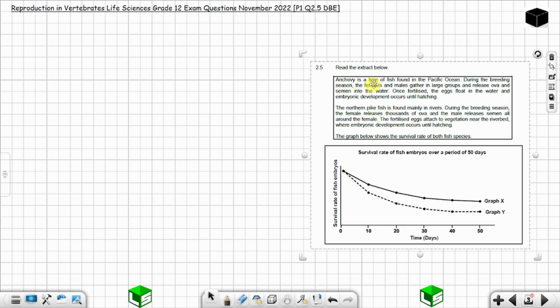Anchovy is a type of fish found in the Pacific Ocean. During the breeding season, the females and males gather in large groups and release ova and semen into the water. Once fertilized, the eggs float in the water and embryonic development occurs until hatching. The northern pike fish is found mainly in rivers.